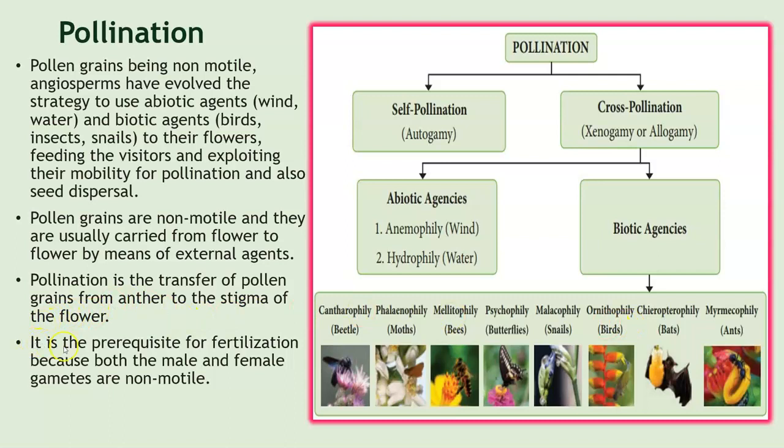Now, it is a prerequisite for fertilization because both the male and the female gametes are non-motile. That is, we are talking about pollination. Pollination is absolutely essential for the process of fertilization, as both the male and the female gametes are non-motile. Moreover, these gametes are produced at two different sites, and hence the process of pollination becomes very important for the further process of fertilization.